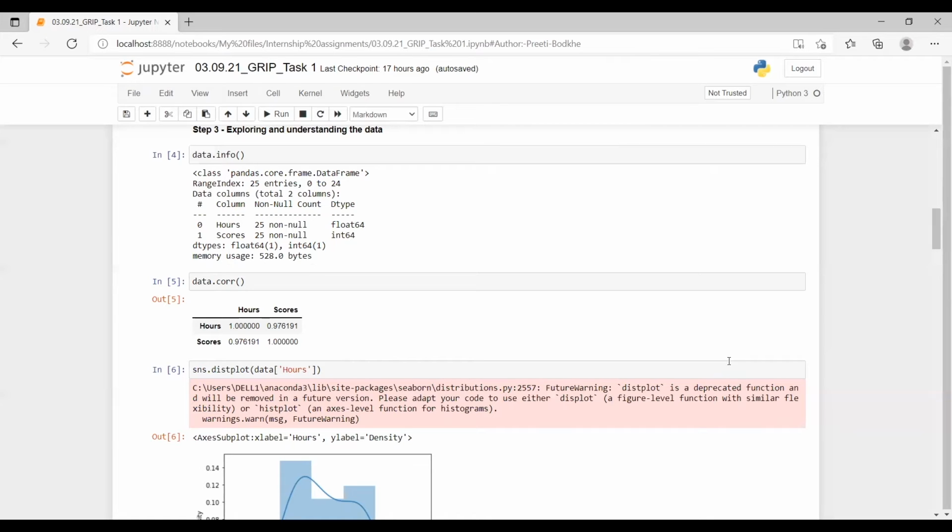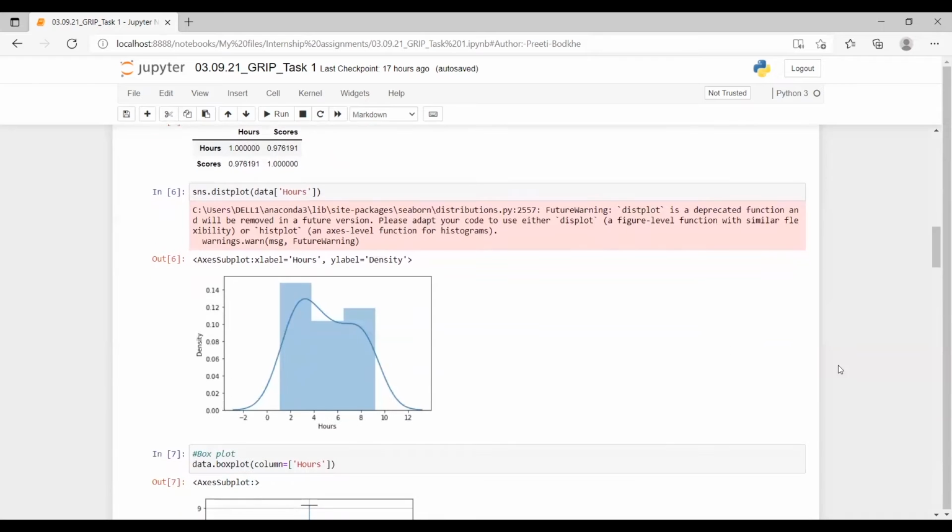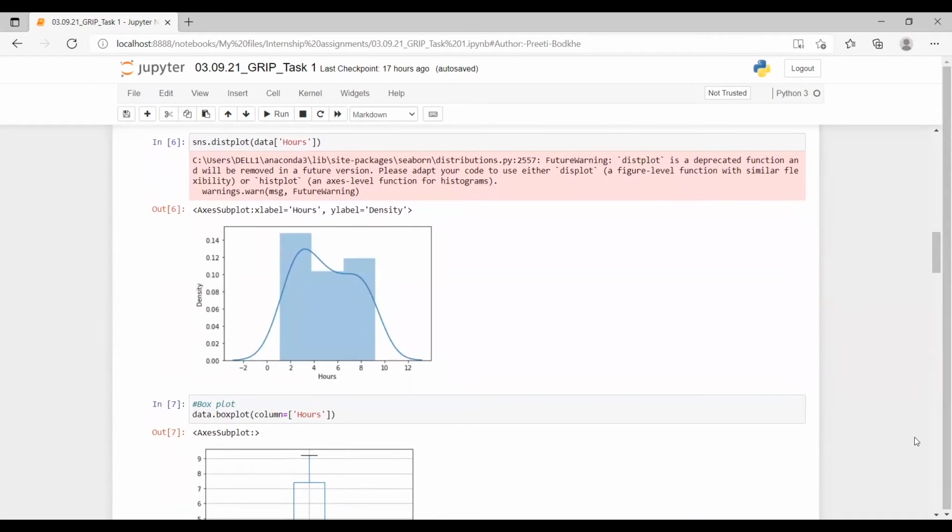Now we will check the correlation between both the columns by the .corr function. The correlation value is coming as 0.98, which states that there is a strong correlation between both the variables, and it is very good for us to build the model to predict the outcome asked. Now we will check the data distribution for each variable by the seaborn.displot function. And also we will check the outliers in the data by box plot.